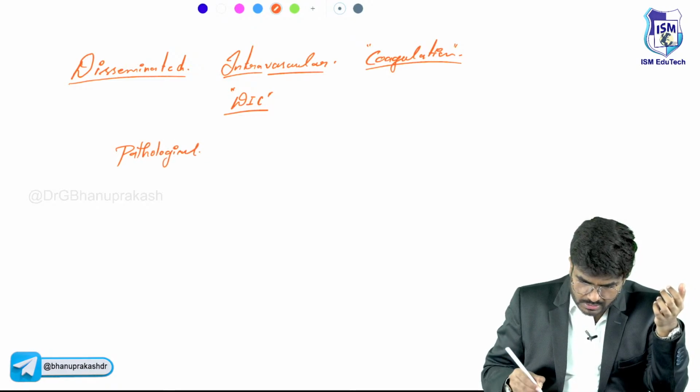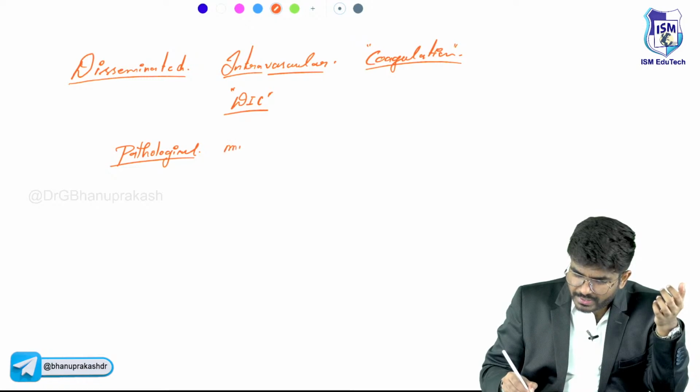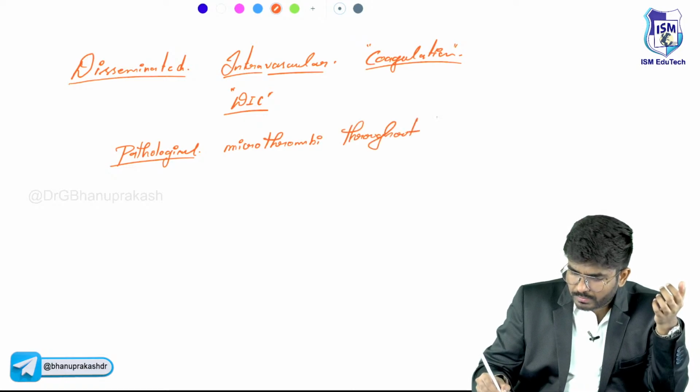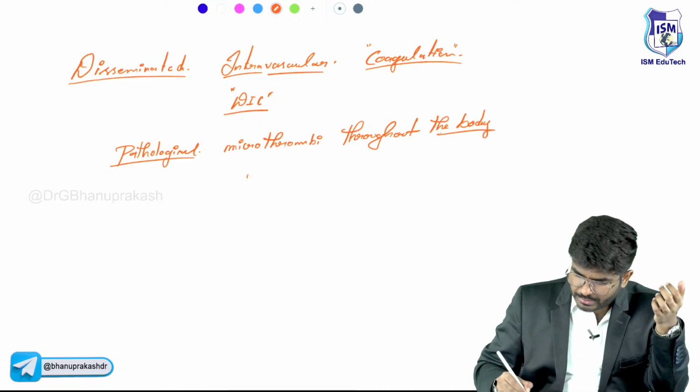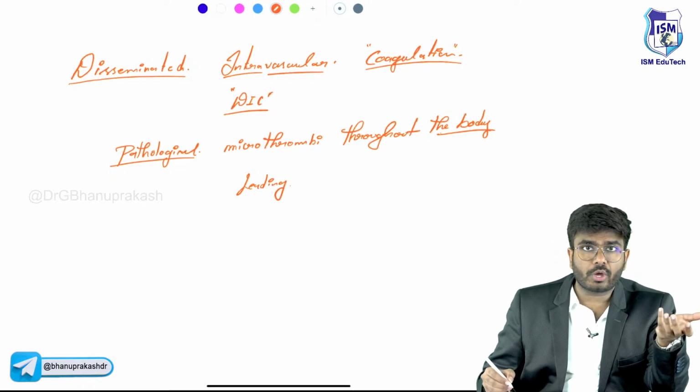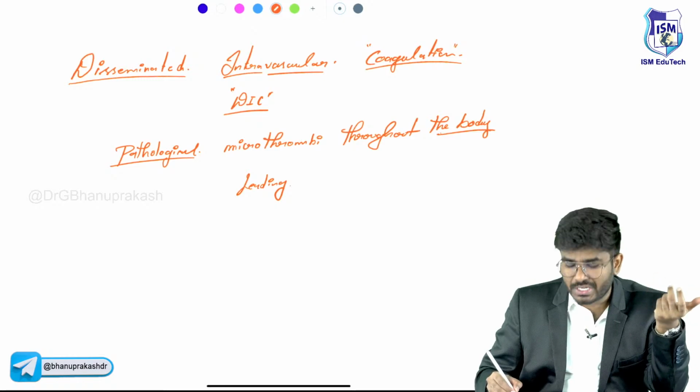Pathological widespread microthrombi throughout the body, leading to blockage of the blood vessels, that is leading to ischemia.